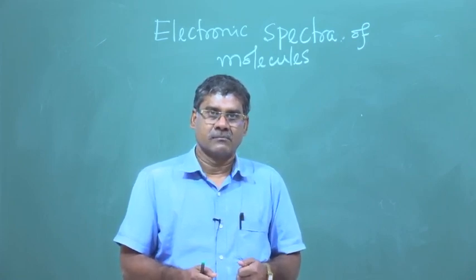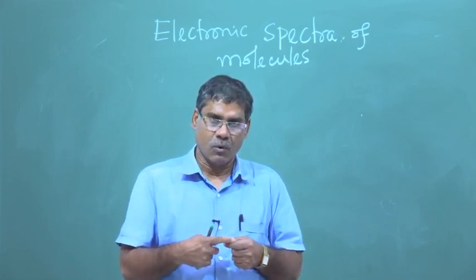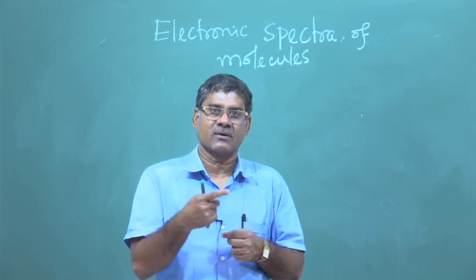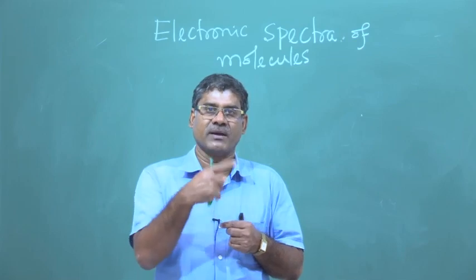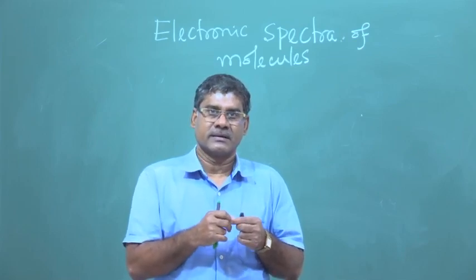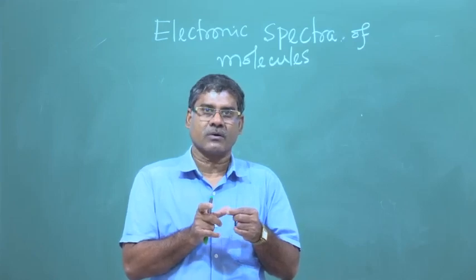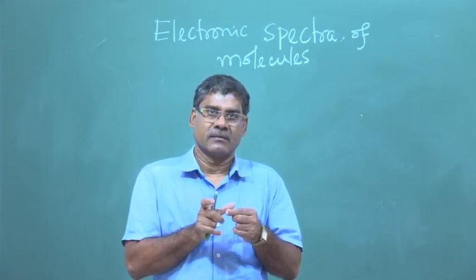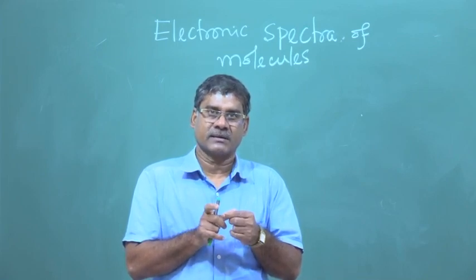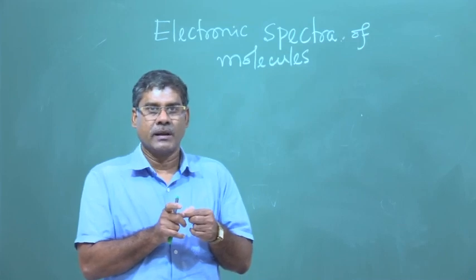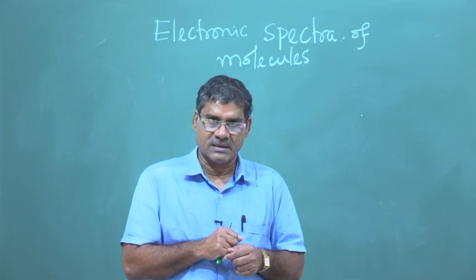Now, during the transition from one electronic state to another electronic state, the transition is so rapid that one can assume the internuclear distance does not change during the transition. Okay. So, that is the Franck-Condon principle.